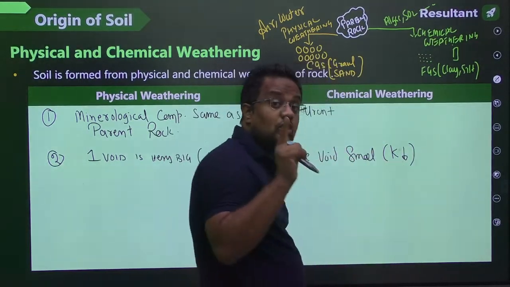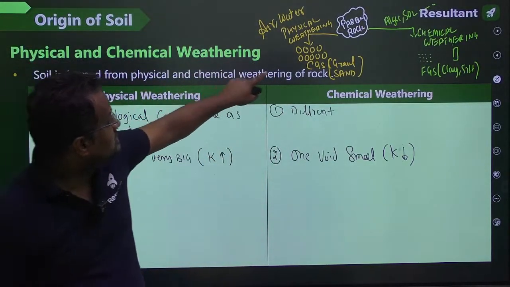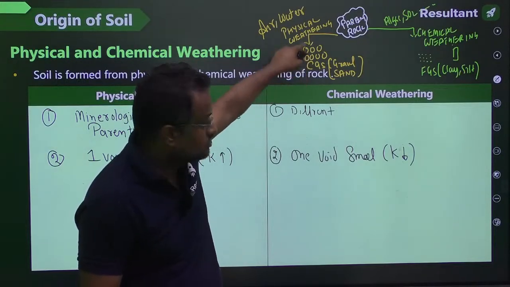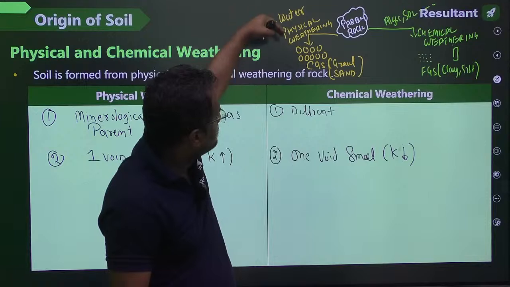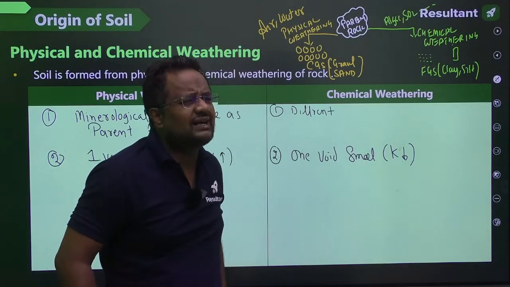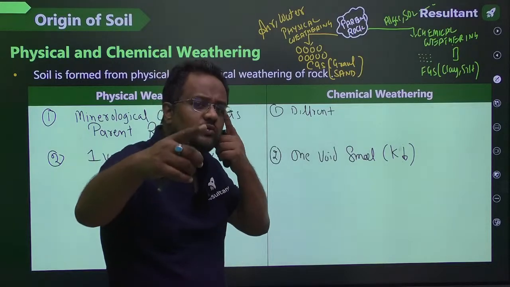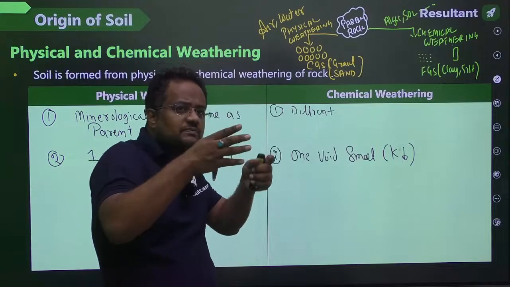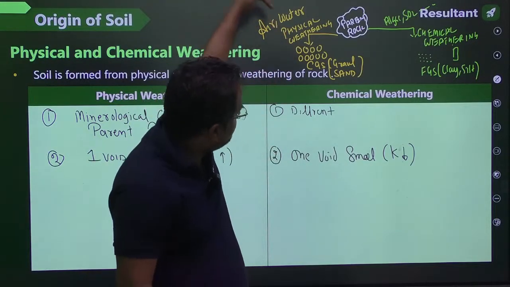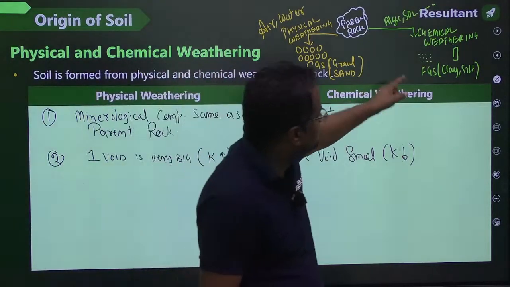Guys, if I talk about only one void, here the voids, these empty spaces, are big. Permeability is related to speed of water, though it is not actually the speed of water. If speed of water is more, permeability is more. If speed of water is less, permeability is less. So guys, in these voids, if I throw water, water will go very fast, permeability is big because voids are big.